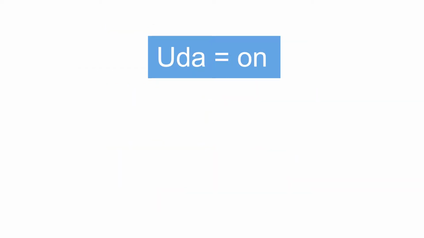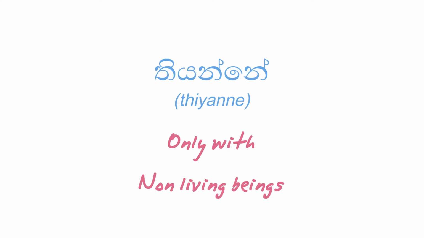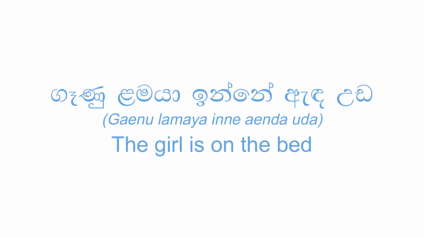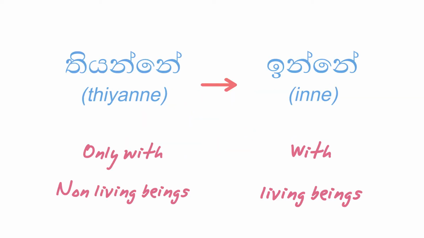Next sentence, sapattuwa thiyanne mese udda. The shoe is on the table. Remember, you can use this word thiyanne only to talk about non-living beings. If you want to talk about living beings, you have to change this word to inne. As an example, gyanu Lamaya inne mande udda. The girl is on the bed. Doctor inne gaha udda. The doctor is on the tree. So you have to change the word thiyanne to inne when you're talking about living beings.